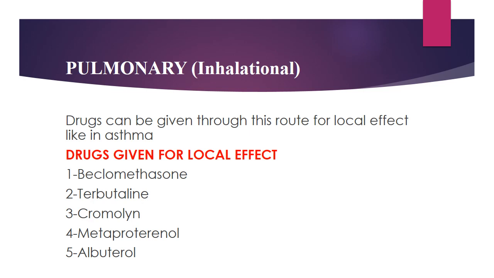Next is pulmonary route, inhalation route. Drugs can be given through this route for local effect like in asthma. Drugs which are given for local effect include terbutaline, cromolyn sodium, metaproterenol, and albuterol.